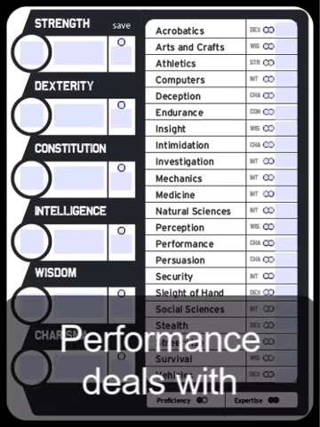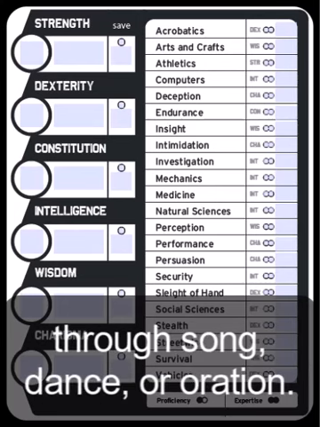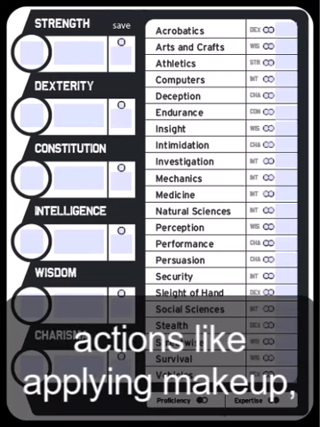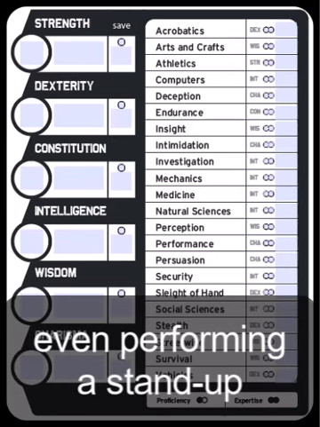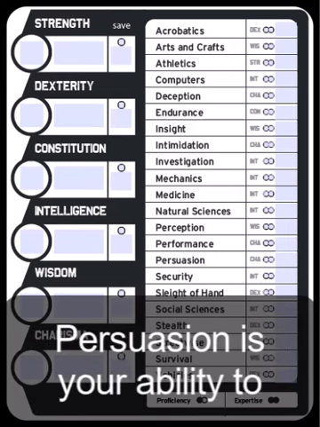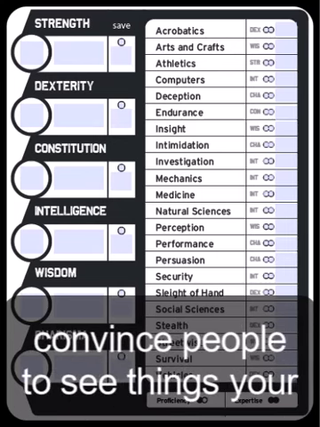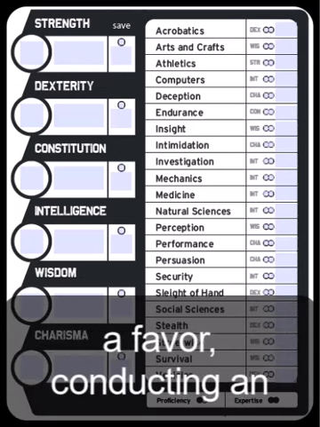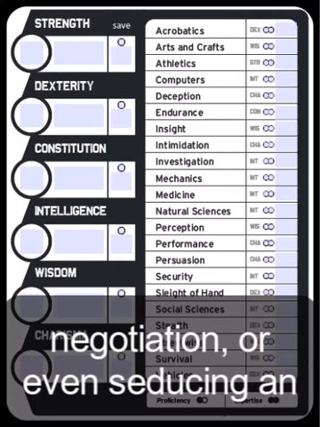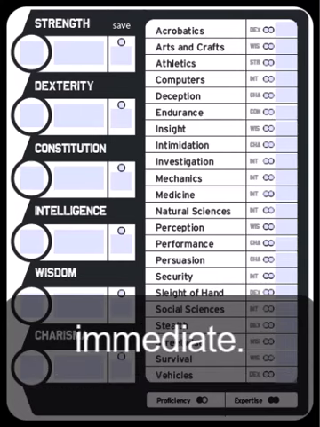Performance deals with entertaining people, whether through song, dance, or oration. These checks would include actions like applying makeup, conducting an orchestra, or even performing a stand-up comedy act. Persuasion is your ability to convince people to see things your way. Examples would include asking for a favor, conducting a negotiation, or even seducing an enemy agent.